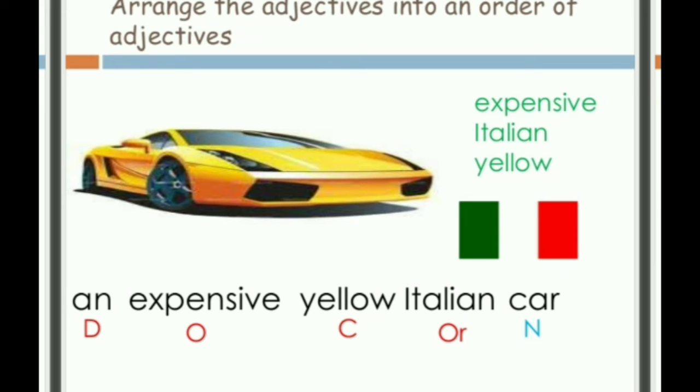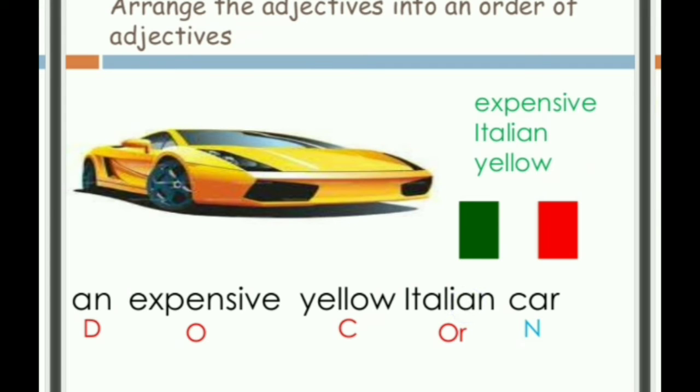It can be a factual opinion, like a Ferrari, but if any car is expensive in my personal opinion, that is also okay. Italian is the origin: from which country the car is manufactured. Yellow is nothing but color.